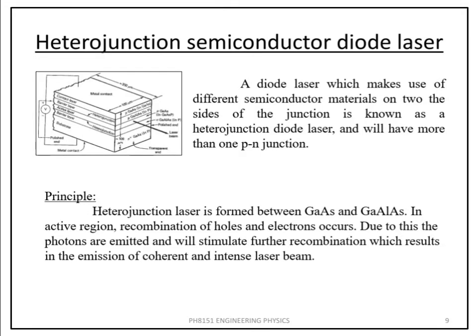Heterojunction semiconductor diode laser. A diode laser which makes use of different semiconductor material on two sides of a junction is known as heterojunction diode laser and will have more than one PN junction. Principle. Heterojunction laser is formed between gallium arsenide and gallium aluminum arsenide. In active region, recombination of holes and electrons occurs. Due to this, the photons are emitted and will stimulate further recombination, which results in emission of coherent and intense laser beam. Its construction is hard because we have multiple layers of semiconductor with different types of doping, so manufacturing of different types of layer is difficult.